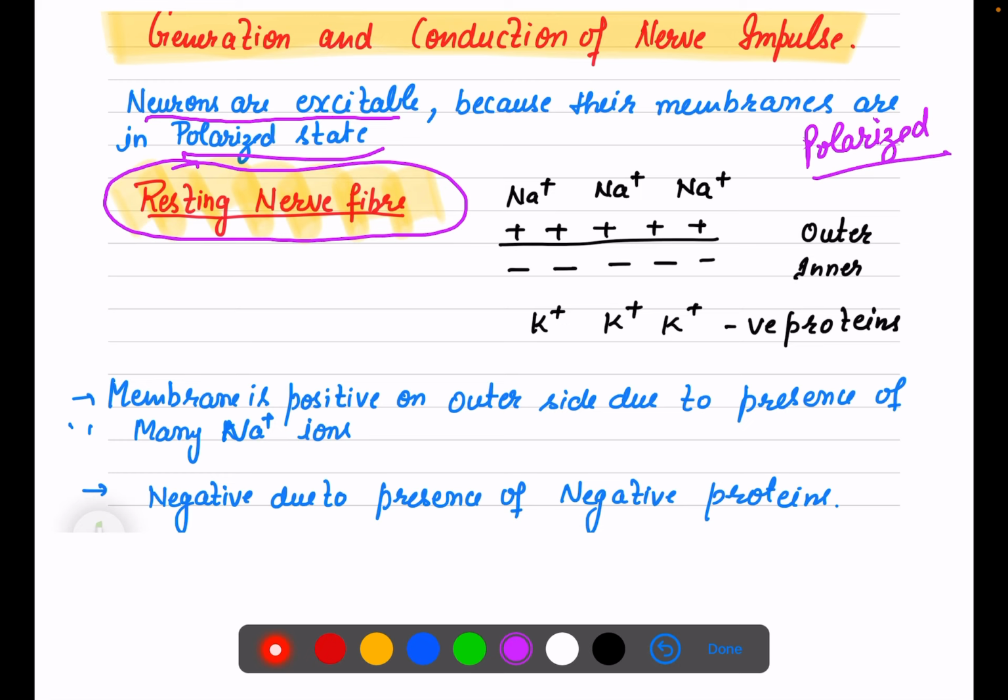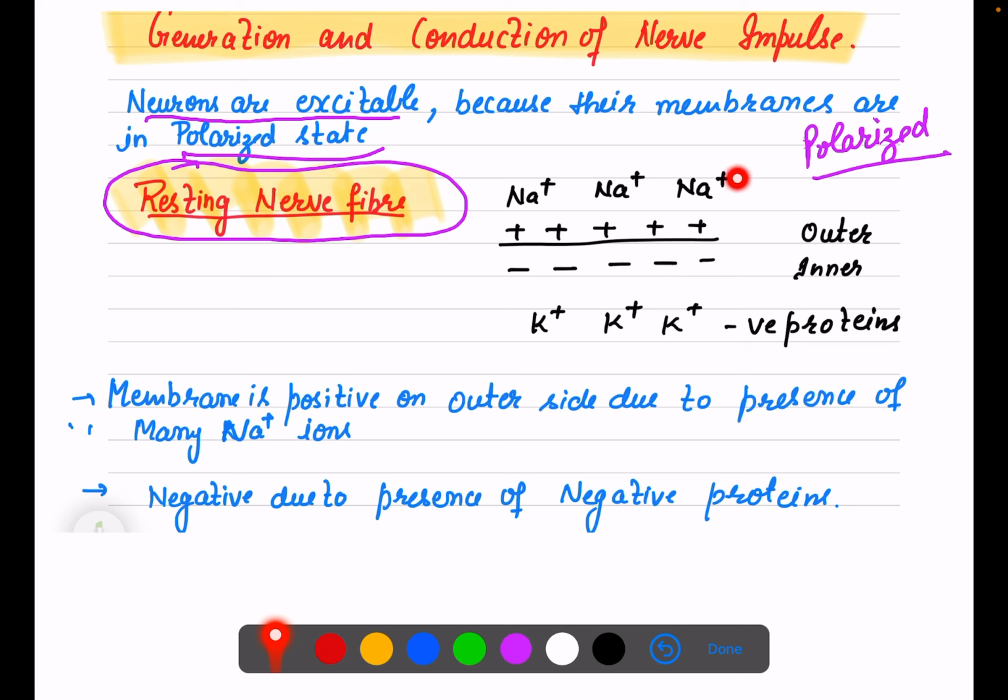Now when your nerve fibers are at resting stage, what has happened to the membrane? On the outer side there are more sodium ions, which are positive in nature, and on the inner side there are more negatively charged proteins as well as potassium ions. So it forms the negative charge on the inner side.